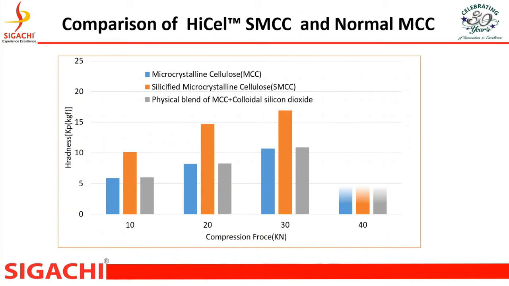Co-processed excipients have a very good tableting profile and superior physical properties. Here we made a comparison between microcrystalline cellulose, a physical blend of microcrystalline cellulose and colloidal silicon dioxide, and silicified microcrystalline cellulose. Silicified microcrystalline cellulose, which is made by co-processing, has higher tablet hardness at all compaction forces compared to individual microcrystalline cellulose and the physical blend of colloidal silicon dioxide and MCC.